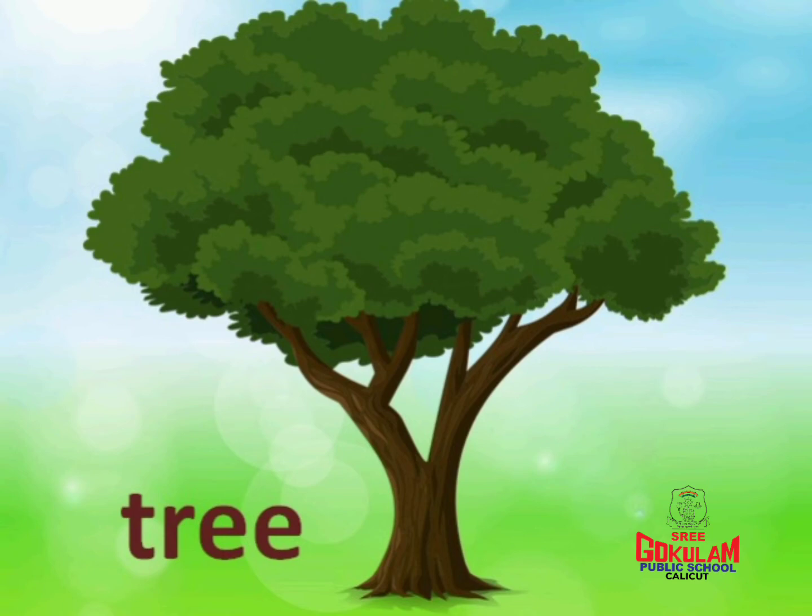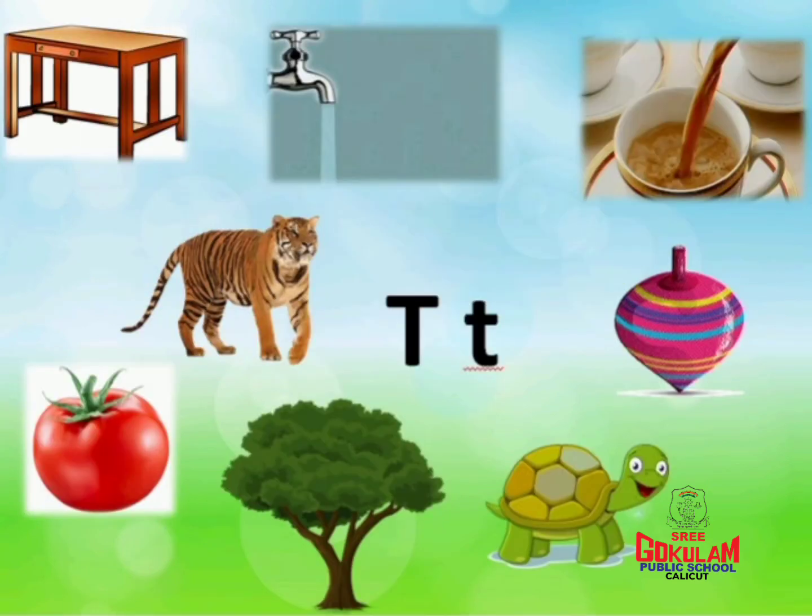What is the sound of letter T? T. T for table. T for tap. T for tea. T for tiger. T for top. T for tomato. T for tree. T for tortoise. What is the sound of letter T? The sound of letter T is T.